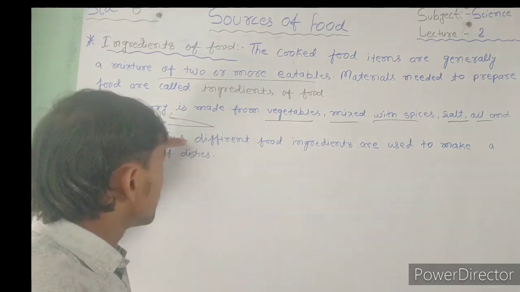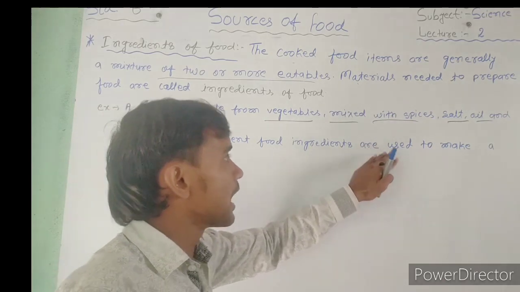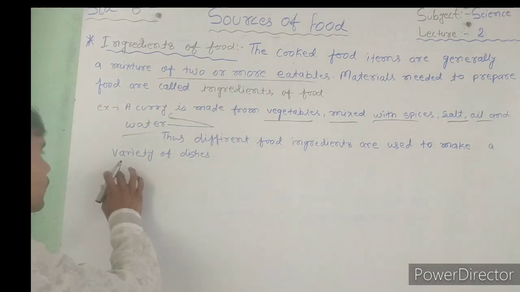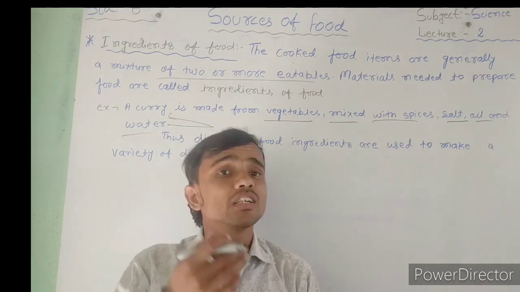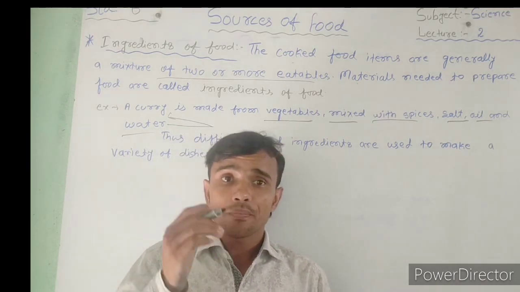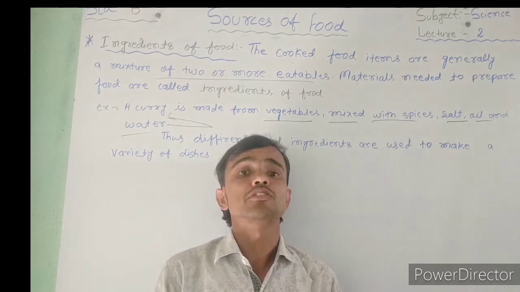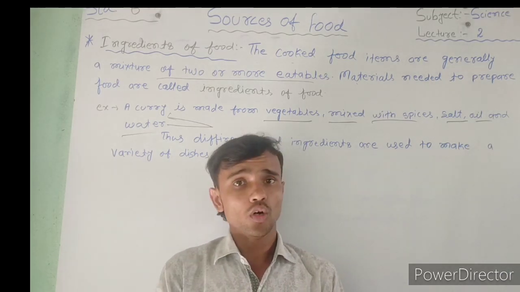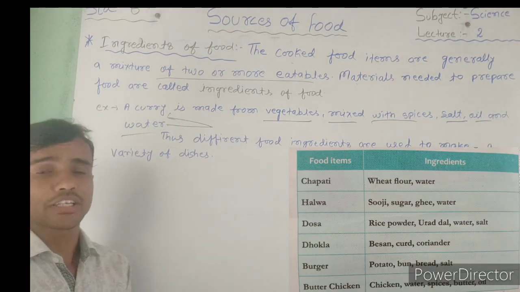Different food ingredients are used to make a variety of dishes. It means when we want to make other types of dishes, firstly we collect the material, and that collecting of material is called ingredients of food. Okay, so firstly you write down, and next we will discuss our next topic.